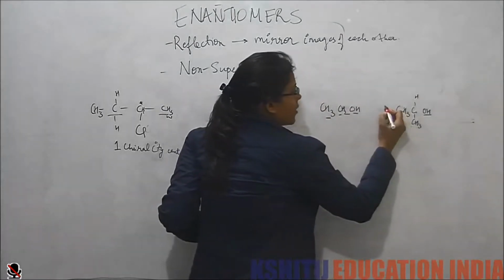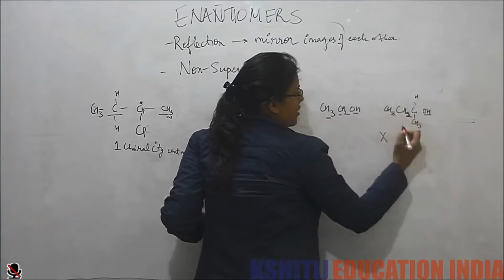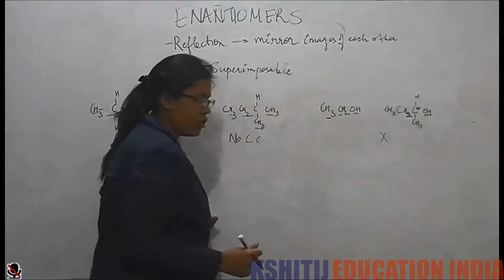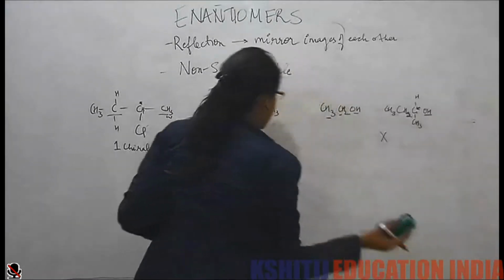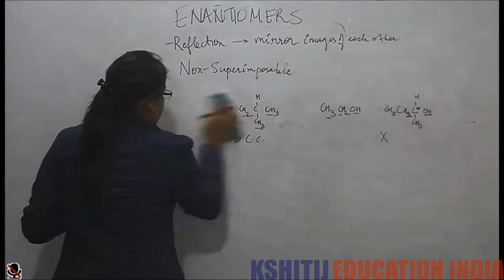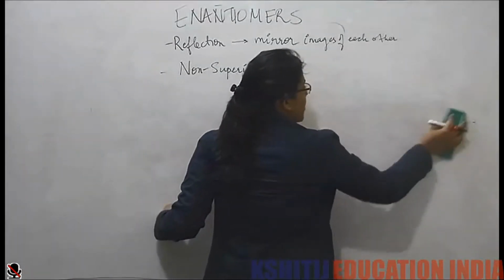Now, if I have an ethyl group here, then this gets 1 chiral center. Now it is also possible that the molecule can have 2 or more chiral centers.